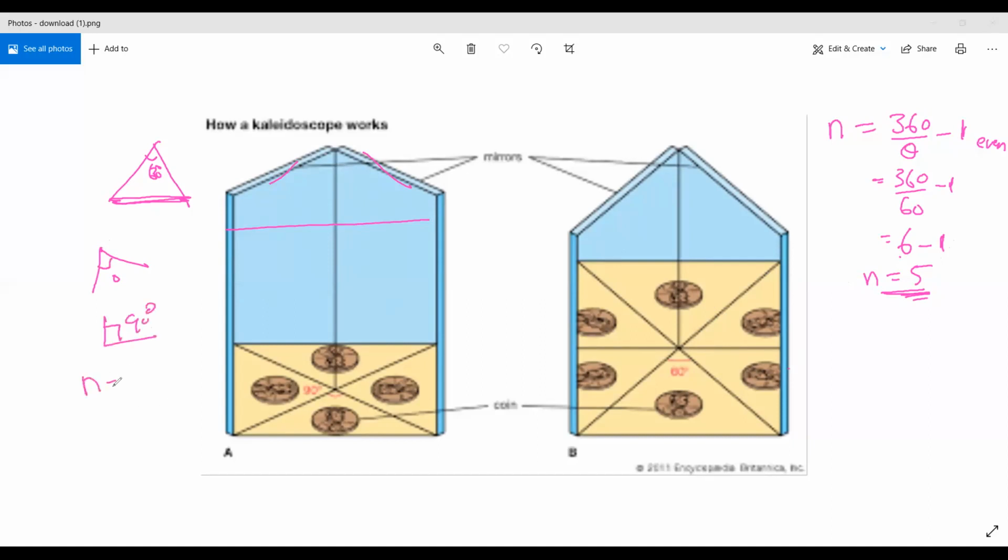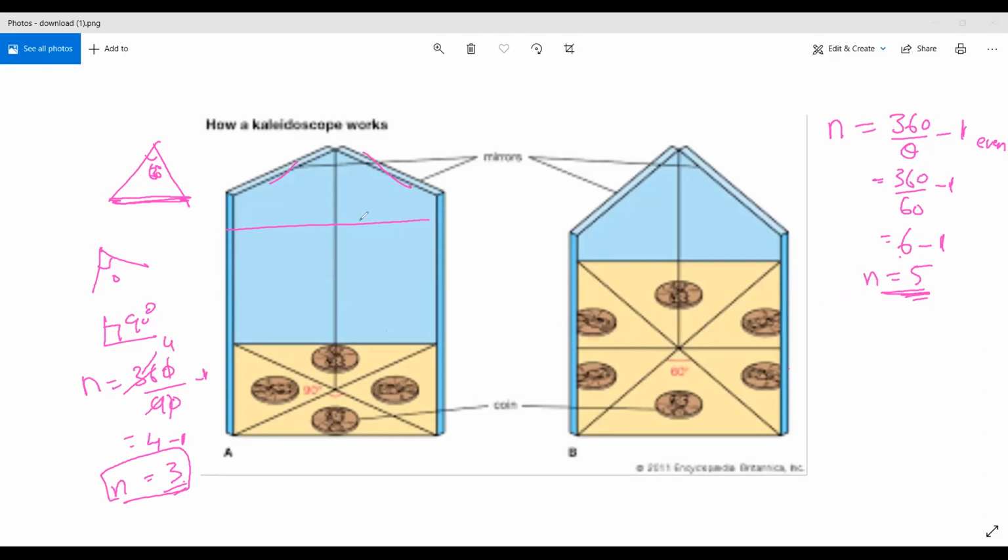How many images are formed? 360 by 90 minus 1. 0, 0 cancel, 9 fours are 36, so 4 minus 1. How much is it, children? 3. So I will get 3 images. When I place 2 mirrors perpendicular, I get 3 images. If I place 3 mirrors, I get 5 images.